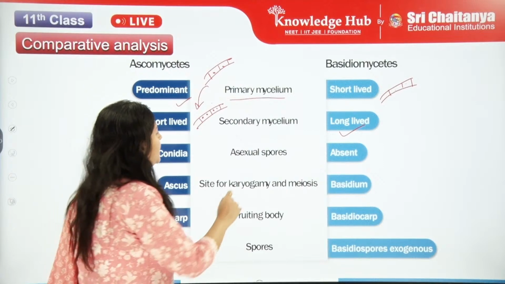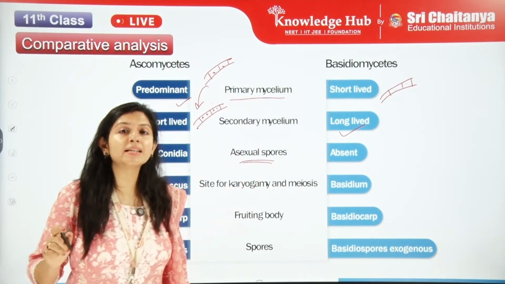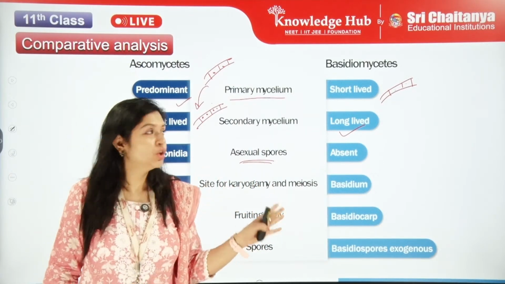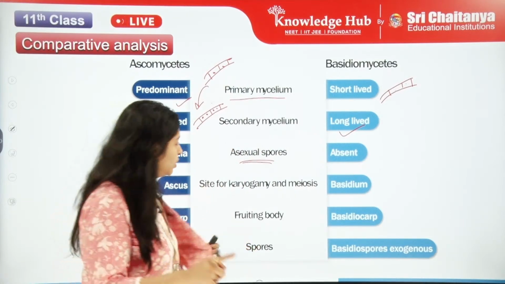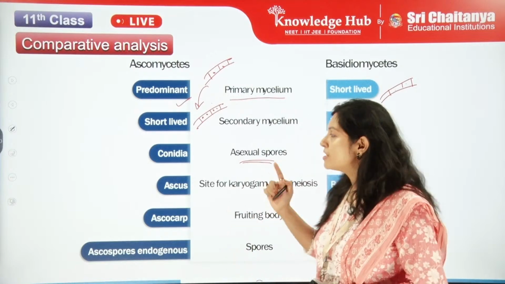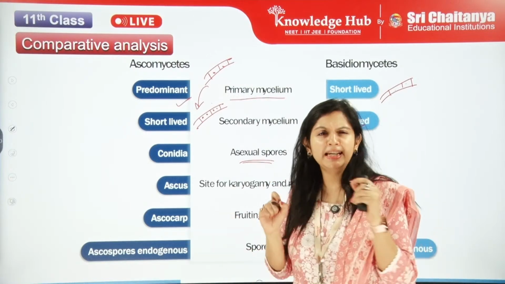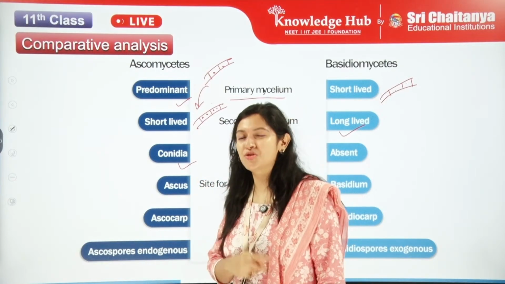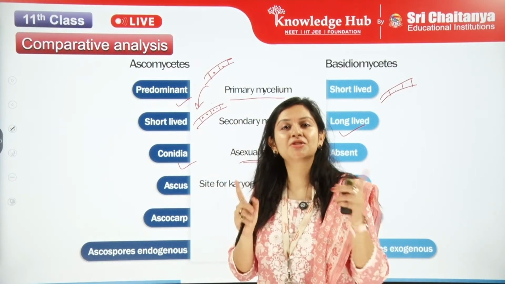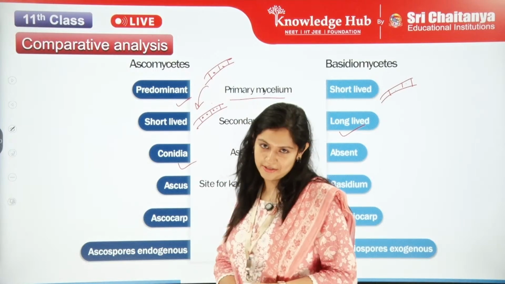Next thing is asexual spores. Asexual spores are absent in the Basidiomycetes. They are not present, but for the Ascomycetes, we have very nice asexual spores, which are what? Exogenous or endogenous? Please write in the comment section. I want this answer.